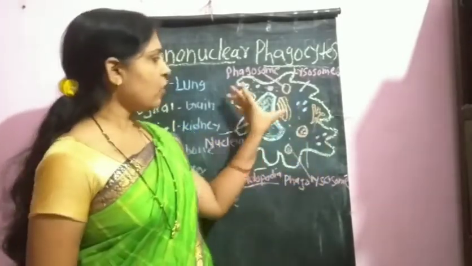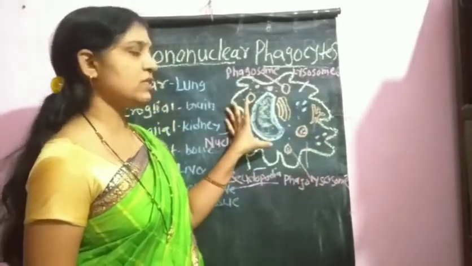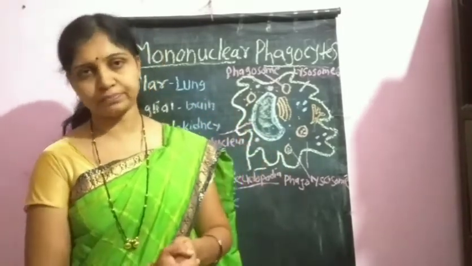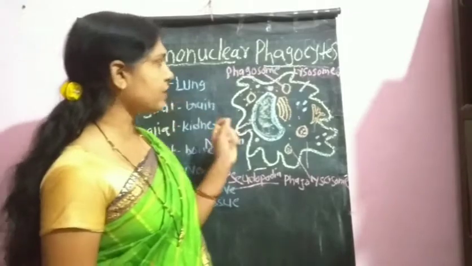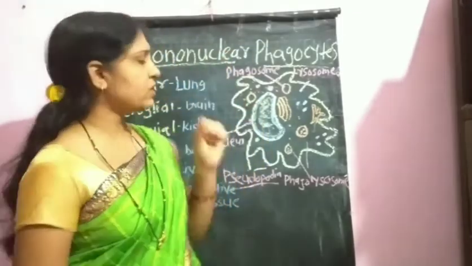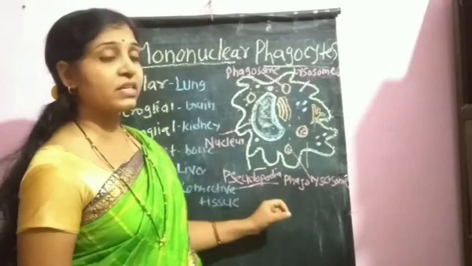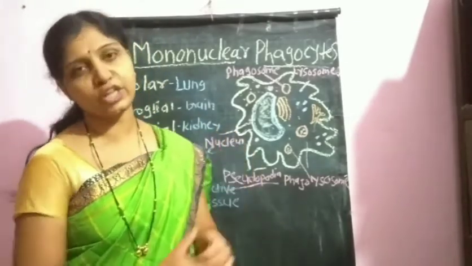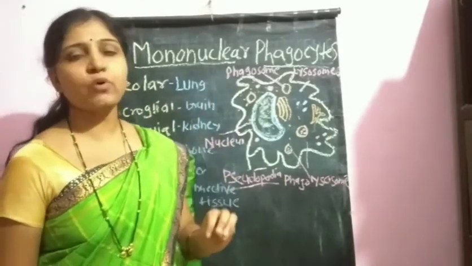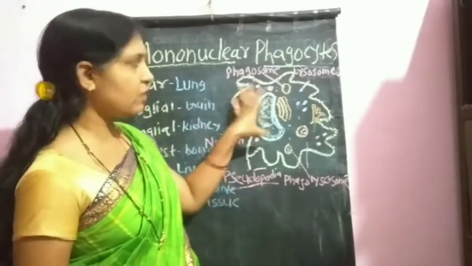So in this case, these macrophage cells act as antigen presenting cells. The main activity of these mononuclear phagocytic cells is that they act as antigen presenting cells and are phagocytic in nature.